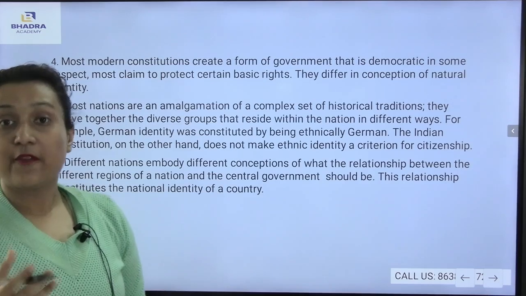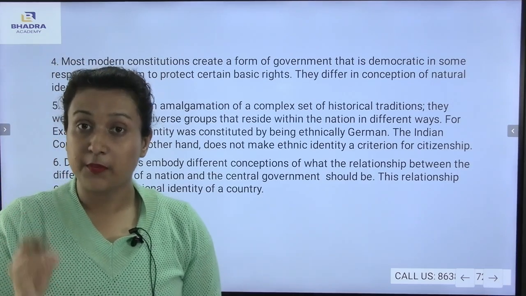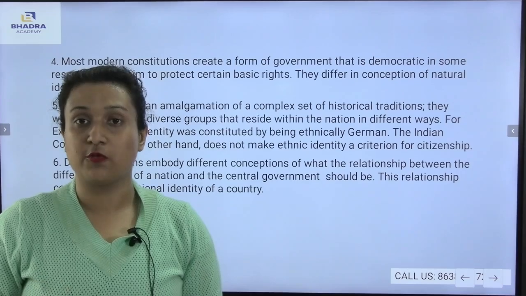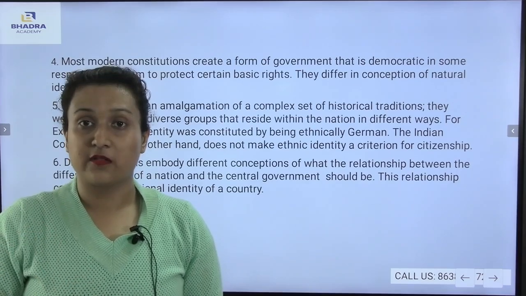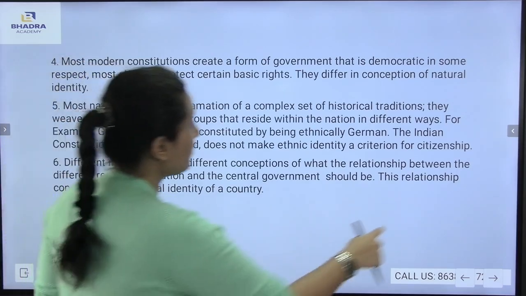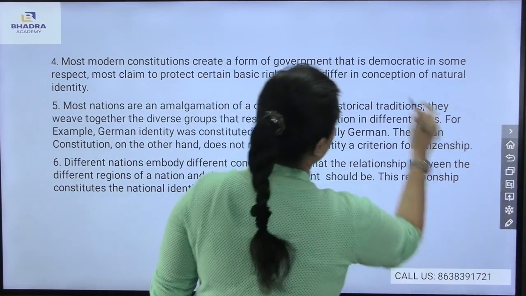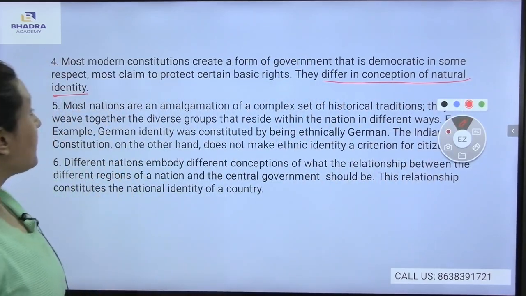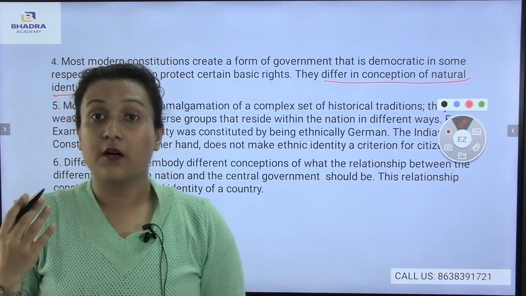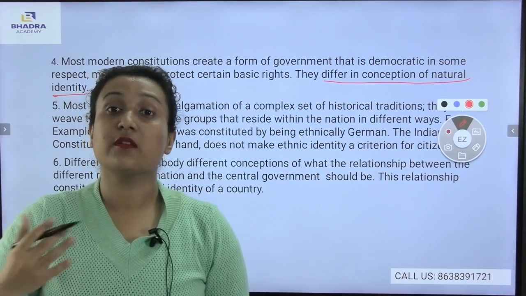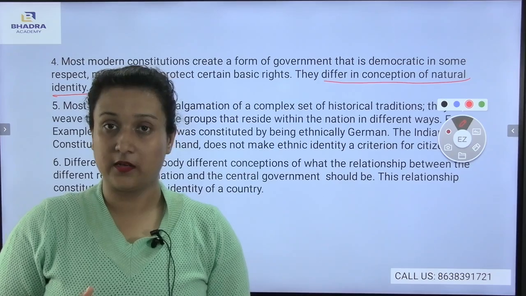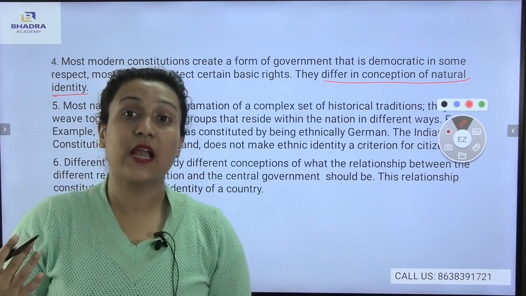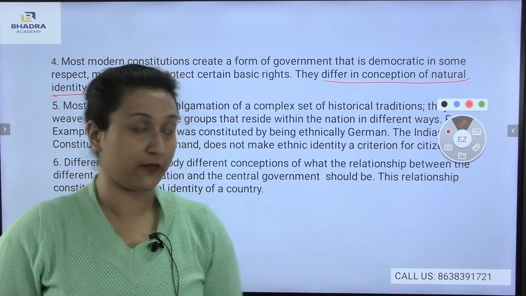Now, every country has its own constitution, but each country varies from constitution to constitution. Different countries have different constitutions. As a result, they differ in the conception of national values. They differ in the conception of national identity and values, which means most constitutions don't have the same national identity. Political identity can be there, moral identity can be there, but national identity differs from one country to another.